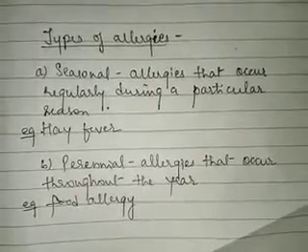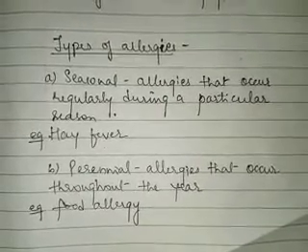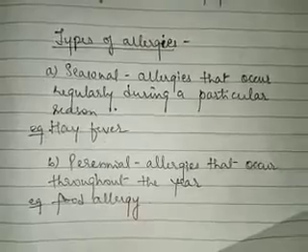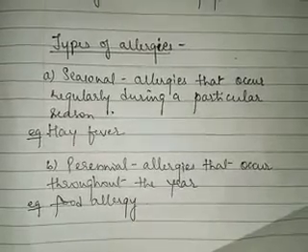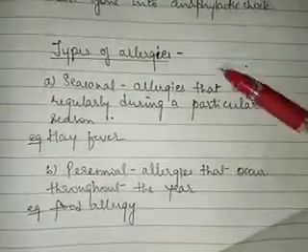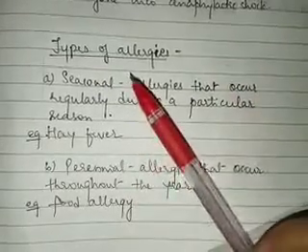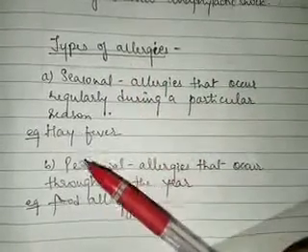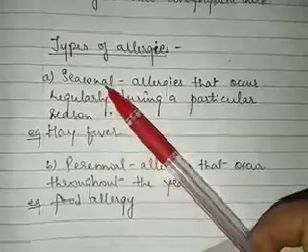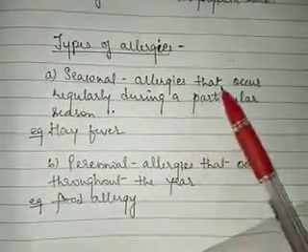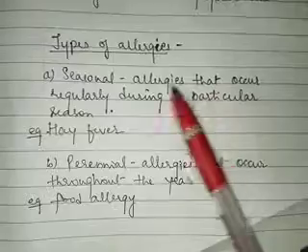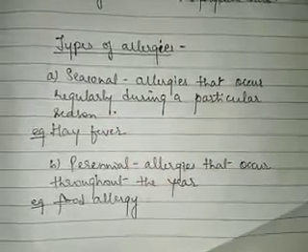Okay. We have studied the entry route for allergens. We have studied the symptoms of allergic reactions. Now we will go through the types of allergies. Basically, there are two types of allergies, seasonal and perennial. Seasonal allergies that occur regularly during a particular season are called seasonal allergy.